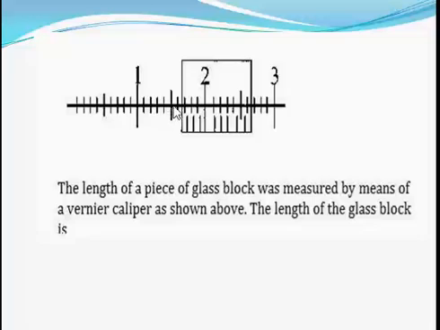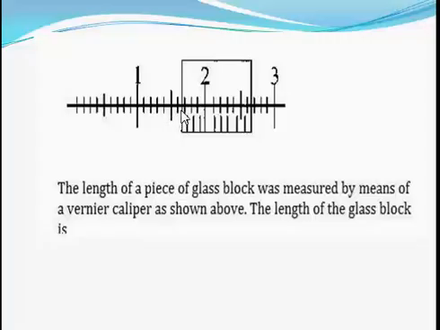If I take the reading from the main scale, you discover that what I have here is 1, 2, 3. The main scale is 3. But this is the place where the vernier scale stops. The vernier scale stops after 1.6, because this is 1.5, right? Quite well. It's 1.5. So 1.5, 1.6.